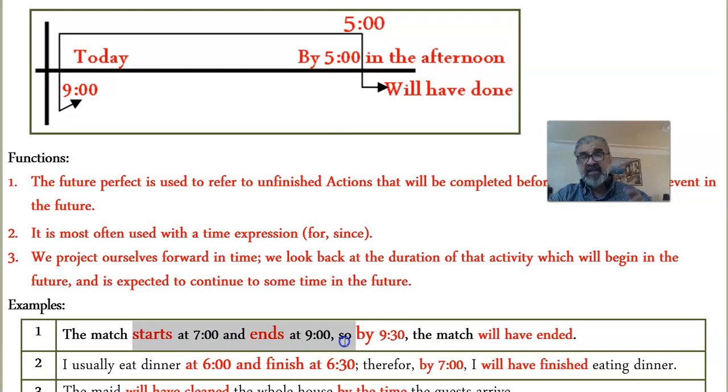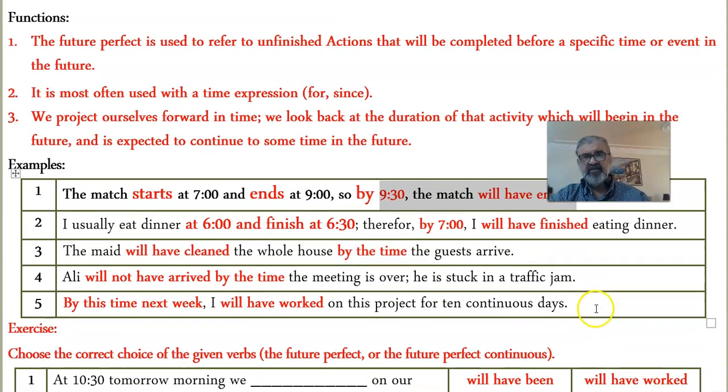So now, again, let's say that someone is planning to come and visit me, and he knows how addicted I am to watching football. So I told him, don't ever think about coming between 7 and 9. I'll be watching my game. So you could come by 9:30. So by 9:30, the match will have finished. Got it? Easy. So project yourself to the future.